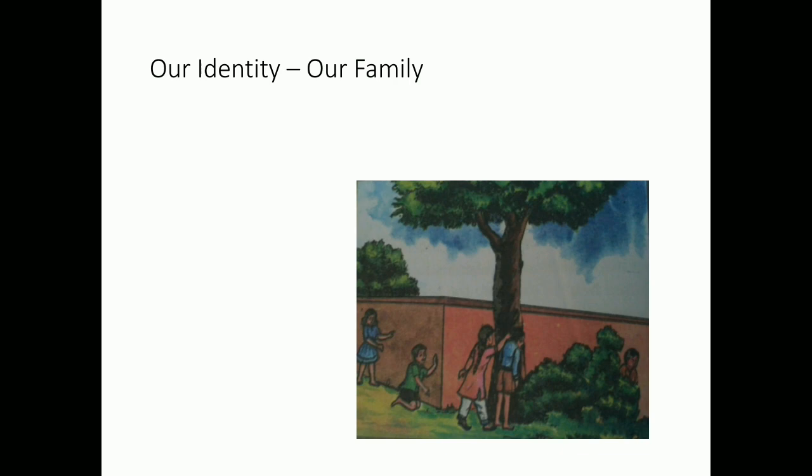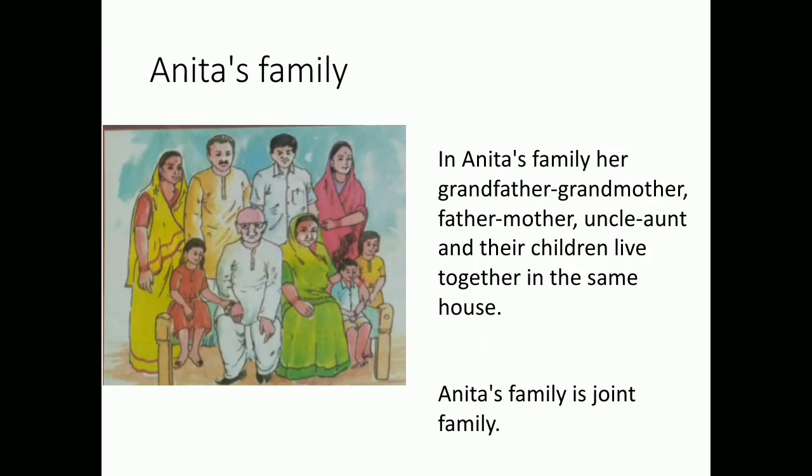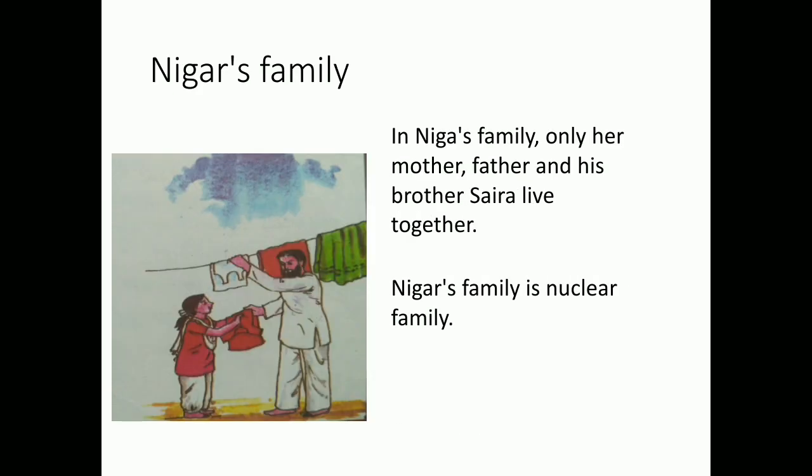Like our family, we have several other families around us. Thus, these families together form a society. What should we do and what should we not do in the family? This is Ankita's family, the joint family, and this is Nigar's family, the nuclear family.